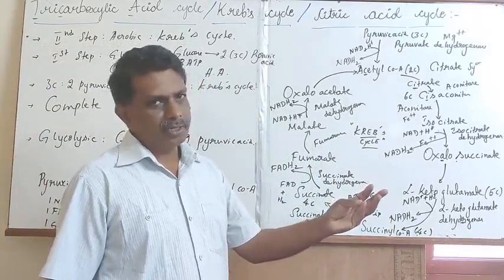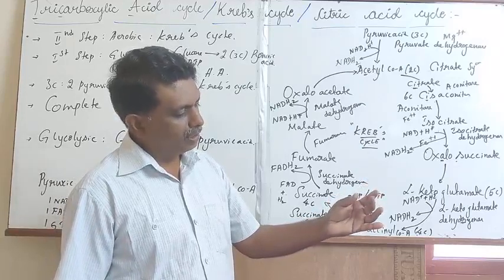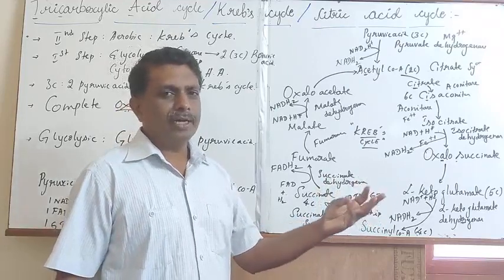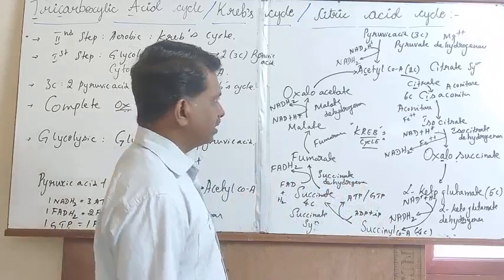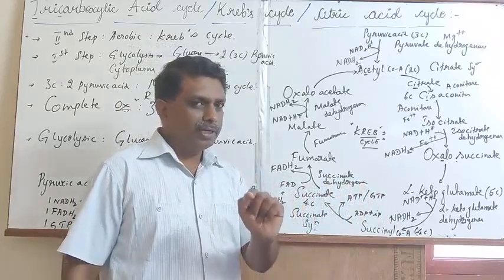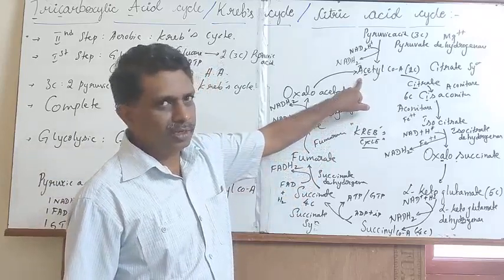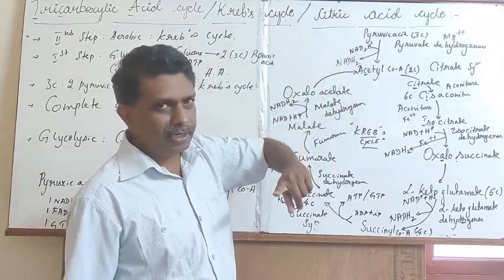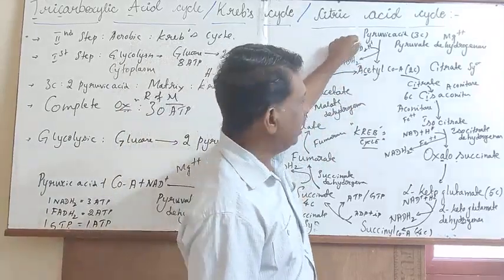2 carbon containing, 3 carbon containing, 4 carbon containing, 5 carbon containing and 6 carbon containing intermediate compounds, which are actively synthesized. The 2 carbon containing compound present in the Krebs cycle is acetyl-CoA. The 3 carbon containing compound is pyruvic acid.